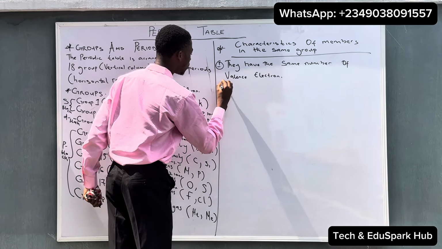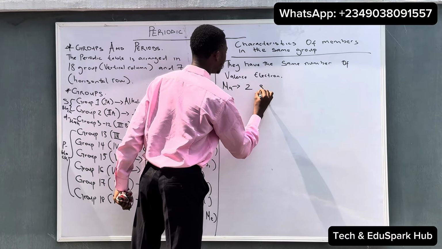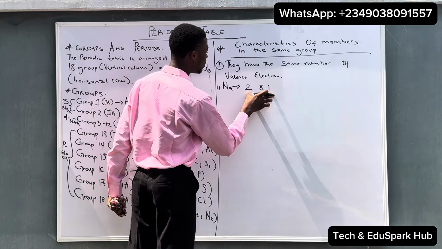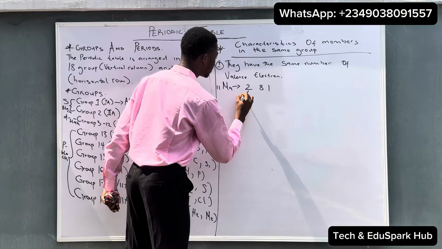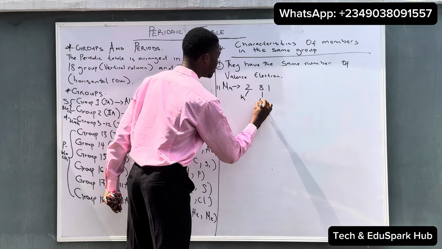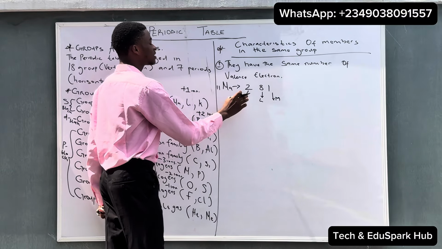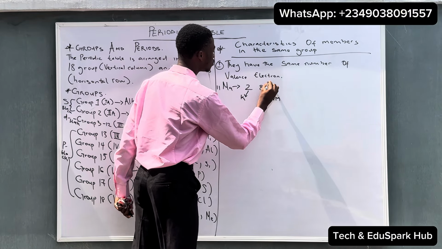We have sodium in group 1 with an electronic configuration of 2,8,1. You can see sodium has an atomic number of 11, and that is why we have the configuration as 2,8,1. So the shells that sodium has are the K, L, and M shells. So these are the shells of sodium. You can see we have 2,8,1, and this 1 is the last number on the sodium atom.